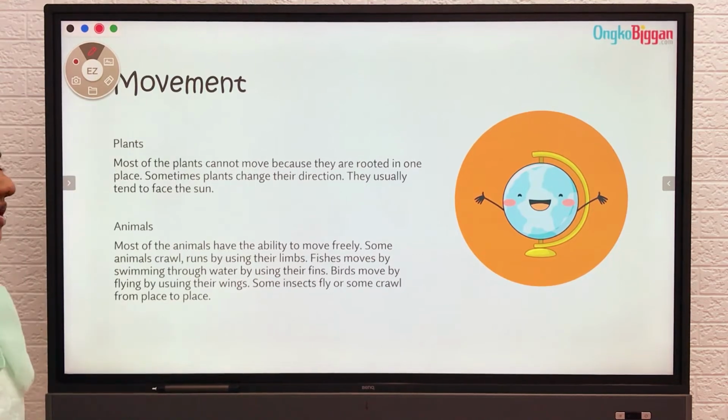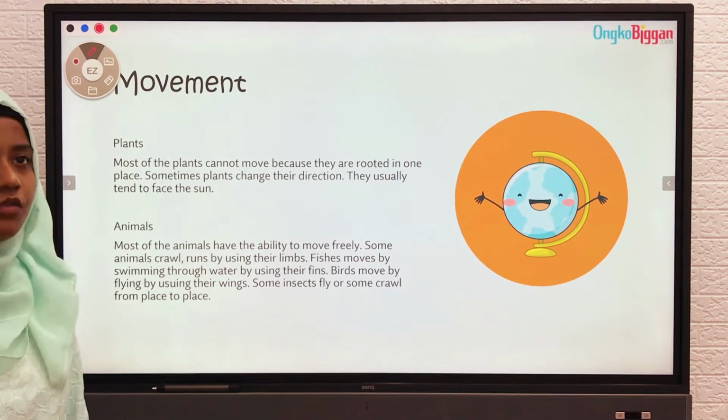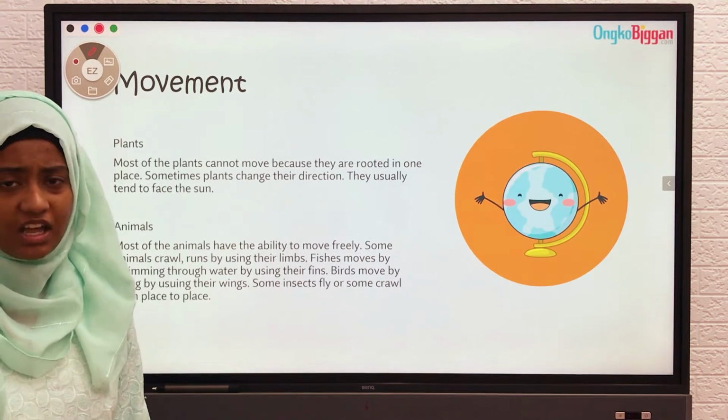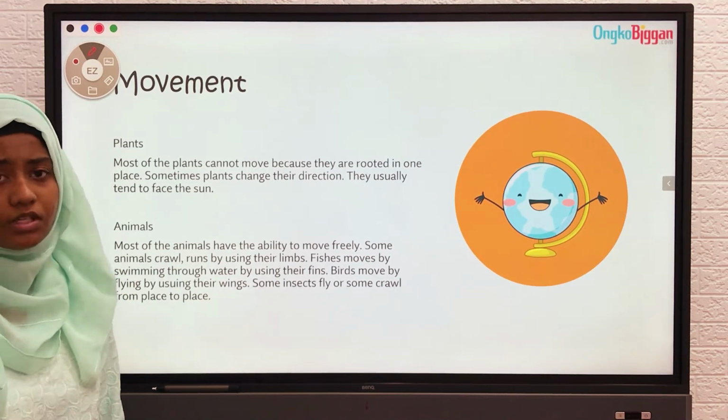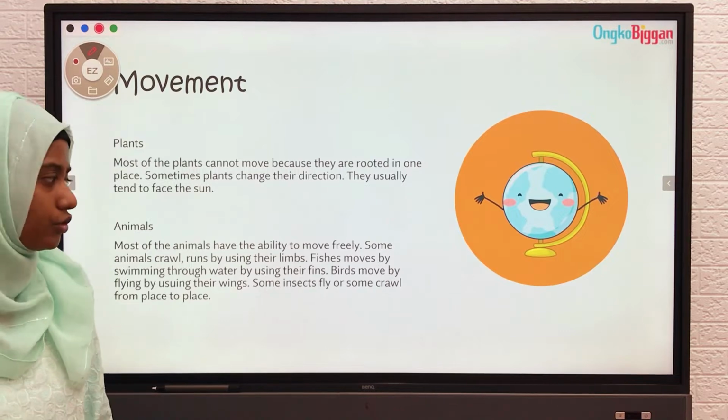Animals. We have seen animals moving all around us. We have seen dogs and cats moving. We have seen birds flying. Most of the animals have the ability to move freely. Most of the animals, even a small insect like a caterpillar, can move all by themselves. They do not need any help or support.